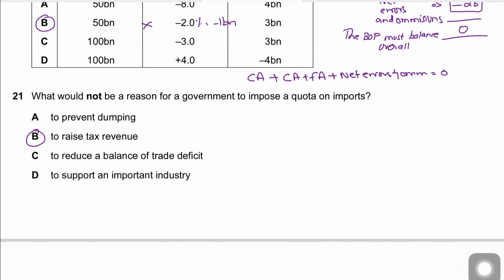Got it? A is not the answer as well, because it says what would not be the reason. So preventing dumping could be a reason. A quota may prevent dumping by limiting cheap imports entering the country. C is incorrect as well. A quota can protect domestic industries from foreign competition, hence reducing the trade deficit, and support an important industry. So A, C, and D are incorrect. The question was asking about not. So make sure, again, this is a distractor or a trap. Make sure that you're aware of these.